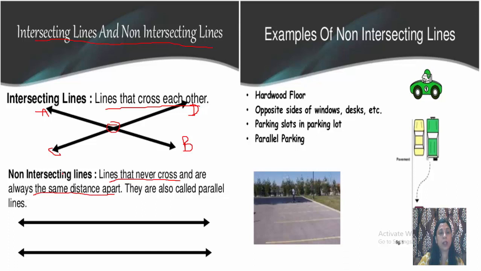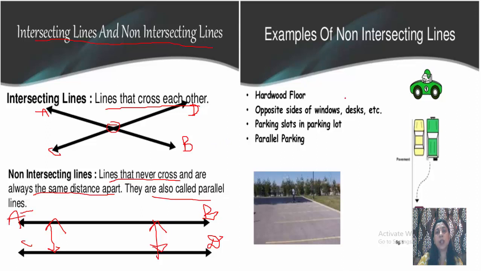They are non-intersecting lines. They are also called parallel lines. As you can see, suppose if these two are A, B, C and D, you can see the distance between the two is the same everywhere. So these lines are known as non-intersecting lines. Non-intersecting lines are also known as parallel lines.